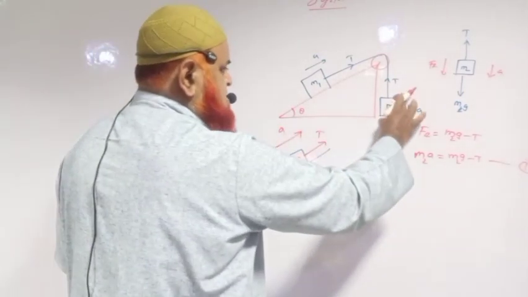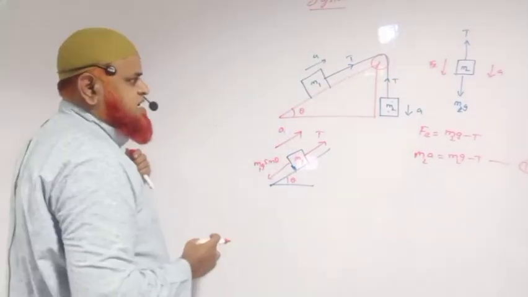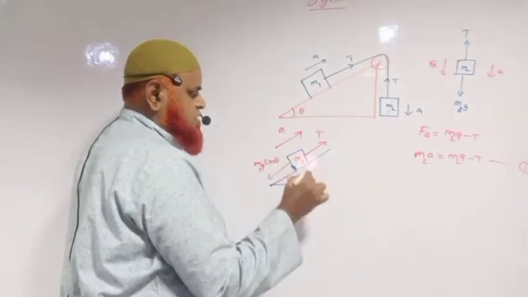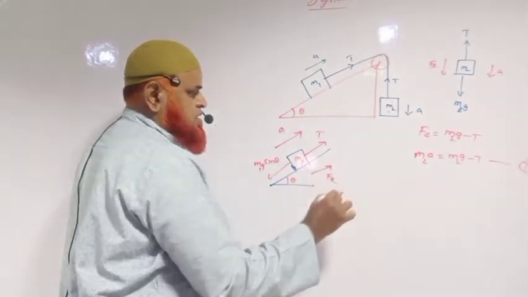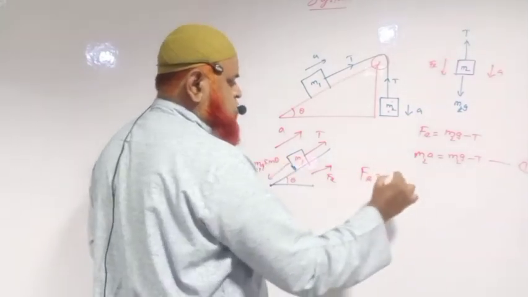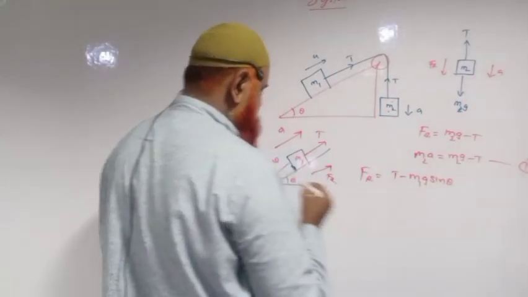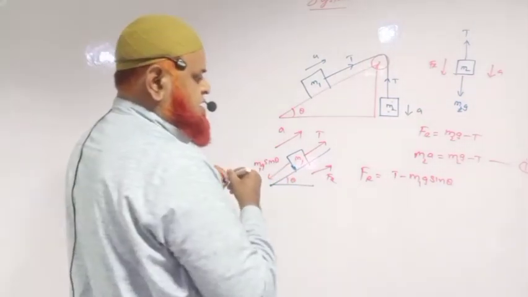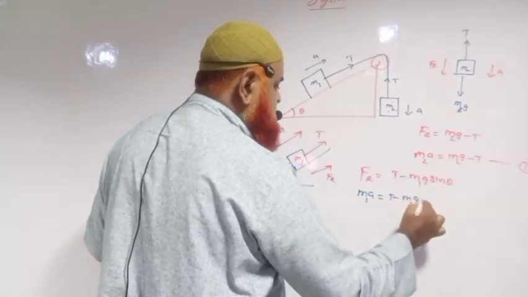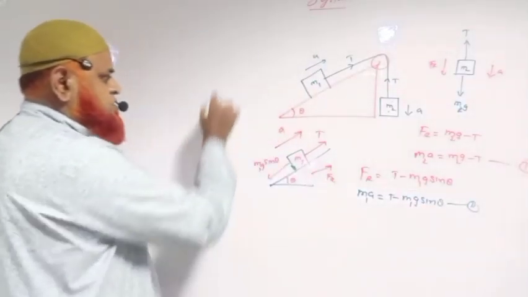Might be this block is a little bit heavier, so it is coming down, that is going along the slant height upwards. So then the resultant force is also in the same direction here. So the body's resultant equation is Fr is equal to T minus m1g sin theta. So this is m1 into A is equal to T minus m1g sin theta. This is 2.